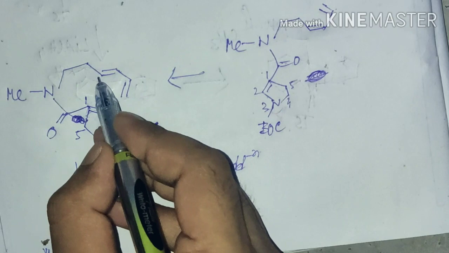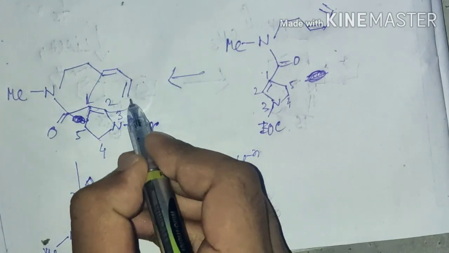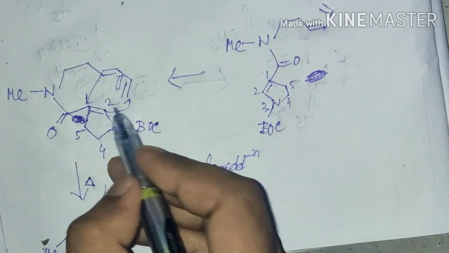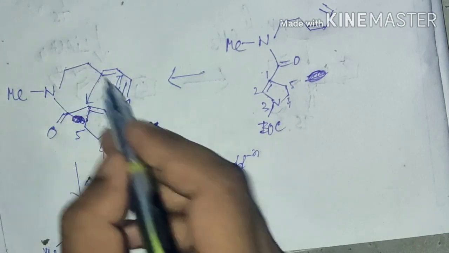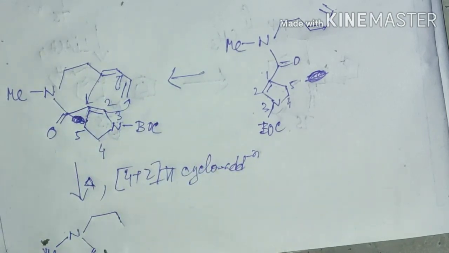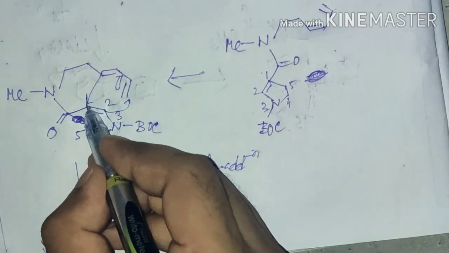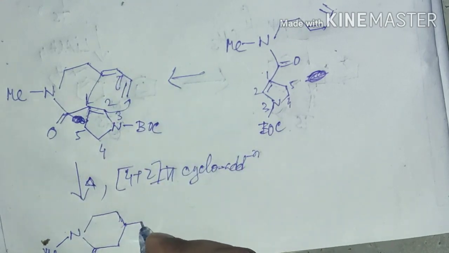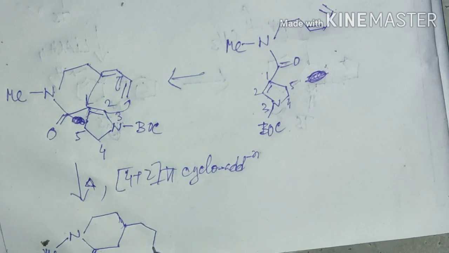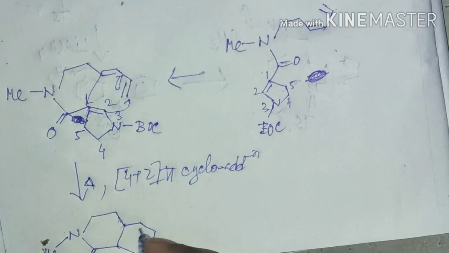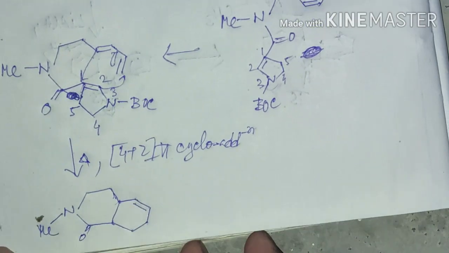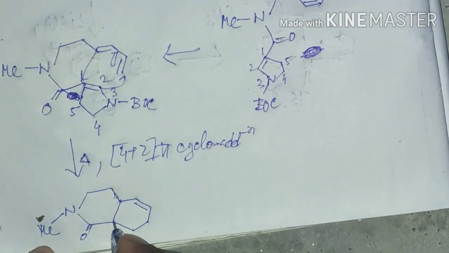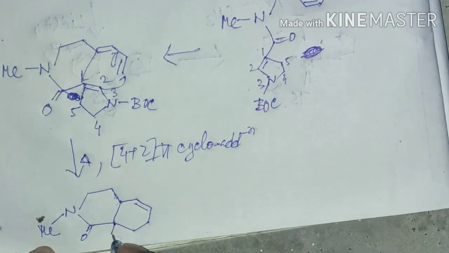it will attack here, and there will be a double bond. So here 1, 2, 3, 4, 5, 6-membered ring, and here is 1, 2, 3, 4, 5, 6. Here is also a 6-membered ring. 1, 2, 3, 4. There will be a pi bond, and this ring can be drawn like this.